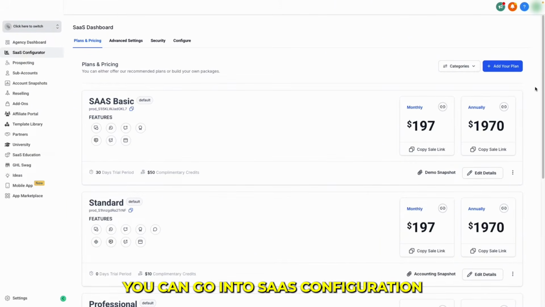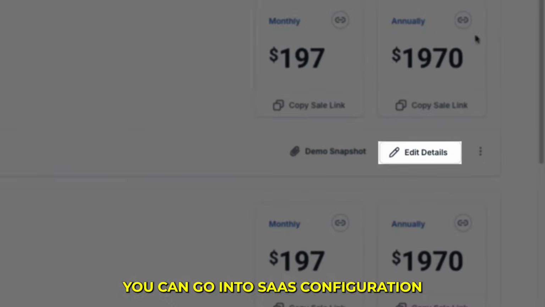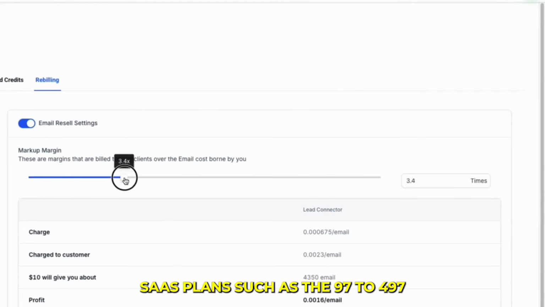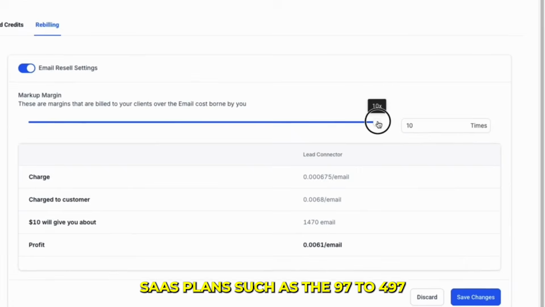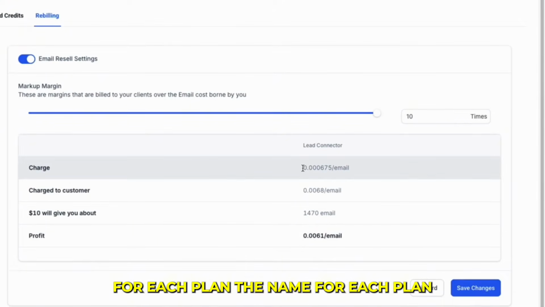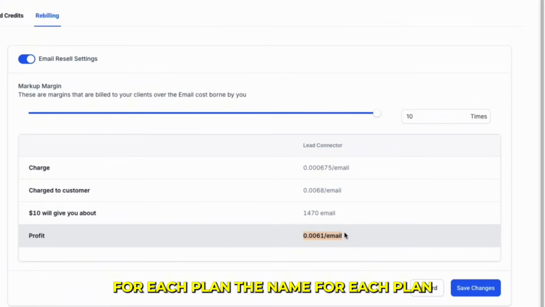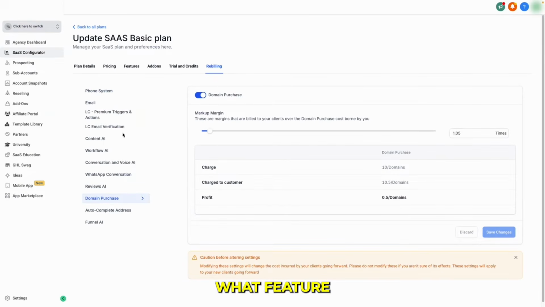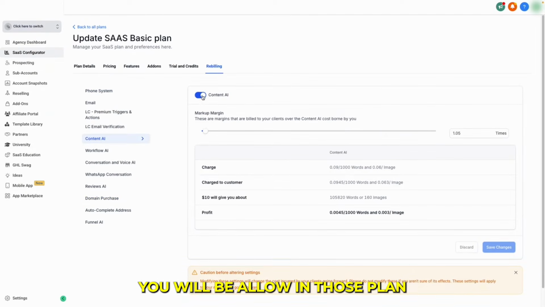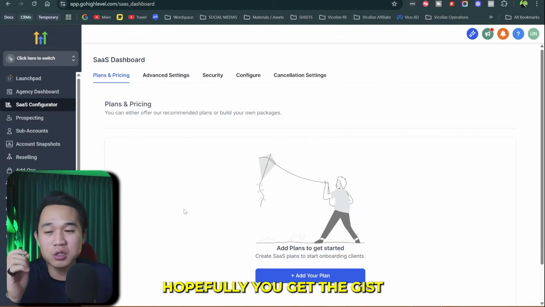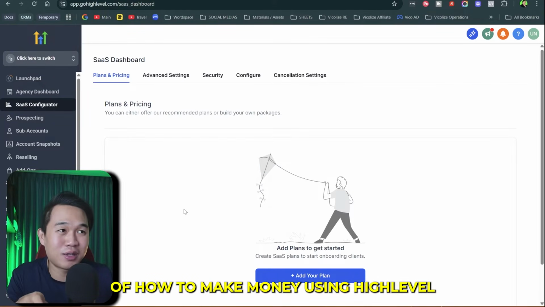And with HighLevel, you can go into SaaS configuration, and that will actually allow you to make different SaaS plans, such as the 97 to 497. You can adjust the price for each plan, the name for each plan, and customize what features will be allowed in those plans. Okay, hopefully you get the gist of how to make money using HighLevel.